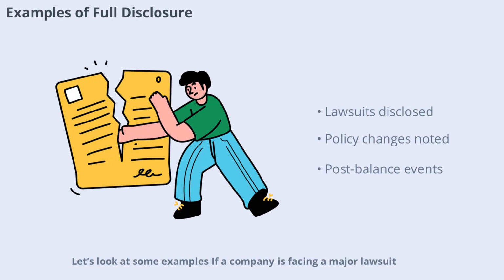If a company is facing a major lawsuit, it must disclose the nature of the lawsuit and the potential financial impact. If there's a significant change in accounting policy, that too must be explained. Even events that occur after the balance sheet date, but before the financial statements are issued, should be disclosed if they could affect users' decisions. These examples show how full disclosure keeps users informed.